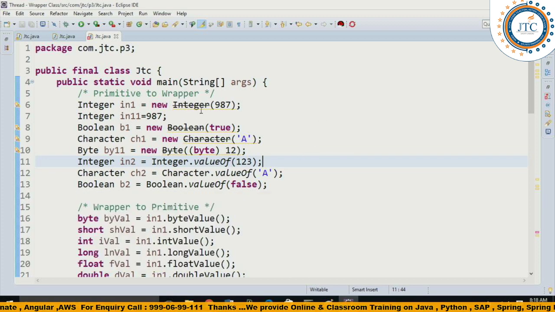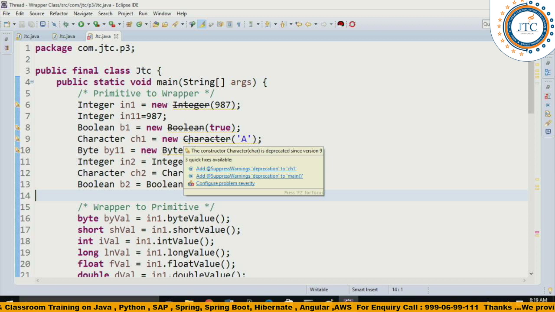So one we are doing by using the constructor, and the second one by using the valueOf methods. Each of these wrapper classes has these valueOf methods, and by using them we can convert to the corresponding wrapper class types. But I must say that at this time it is not required even to know, because you can directly perform the assignments without any sort of conversions, right? So it is literally not required, and it is not equally important to perform this sort of comparison.